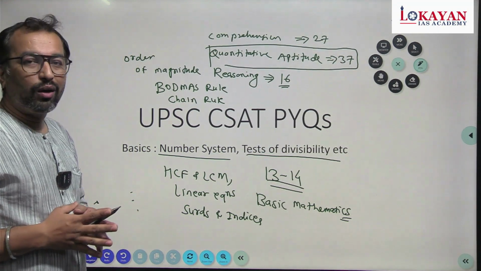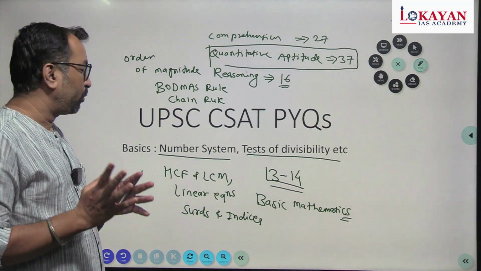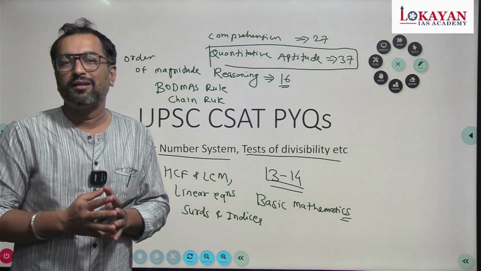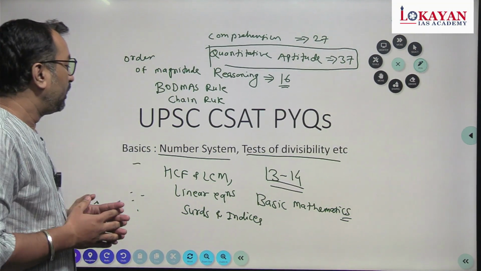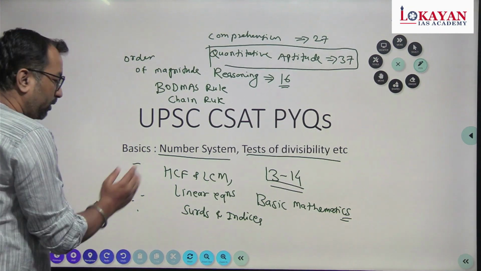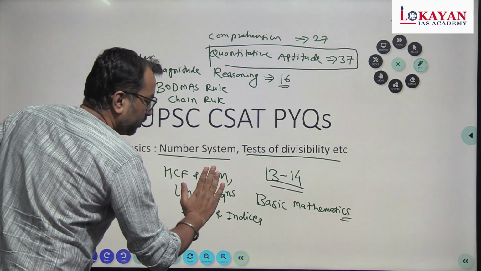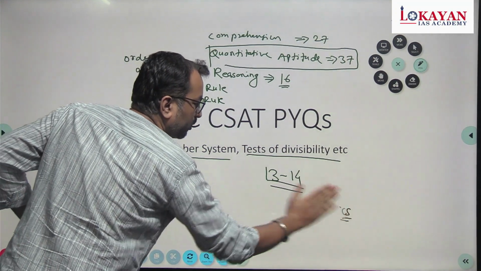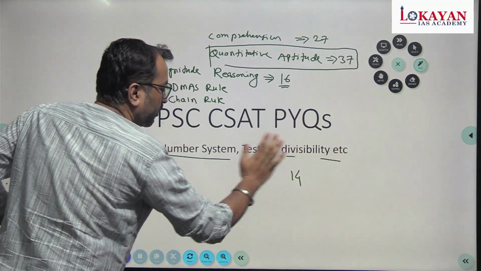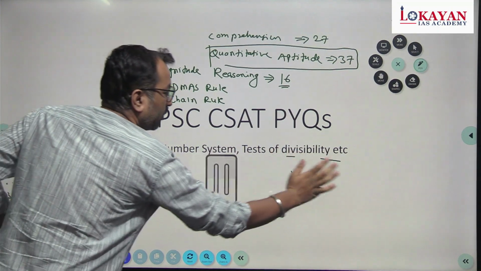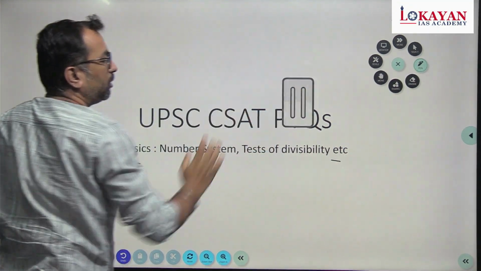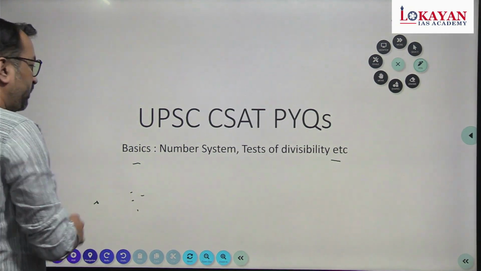So today we are going to look at a few questions that were asked in the last 4-5 years in the UPSC CSAT paper. So, number system. What have we learned from number system?